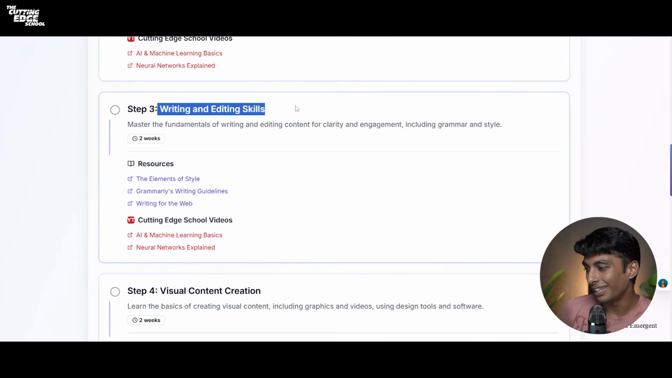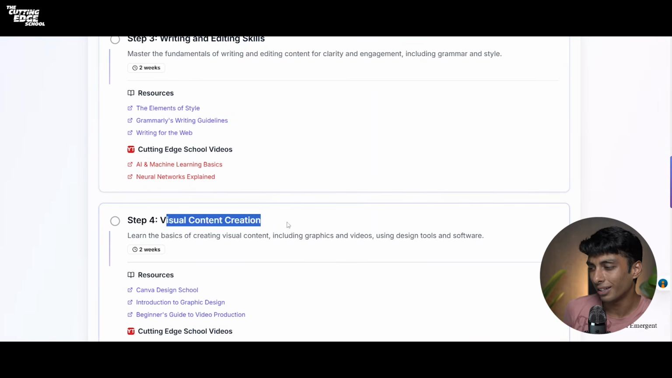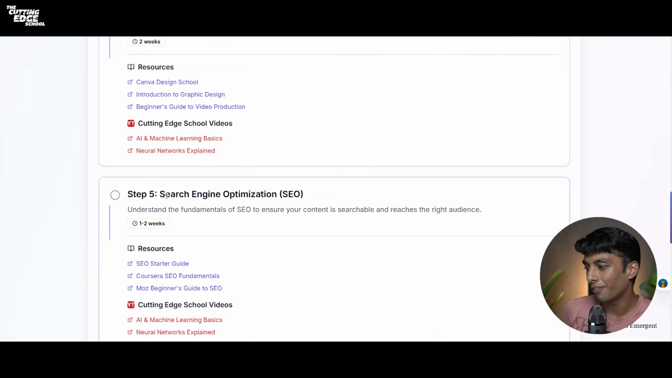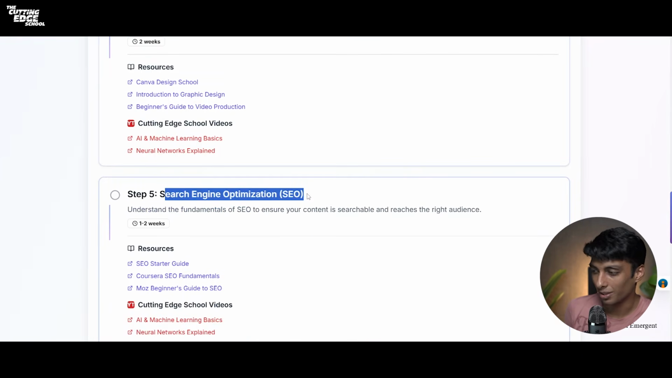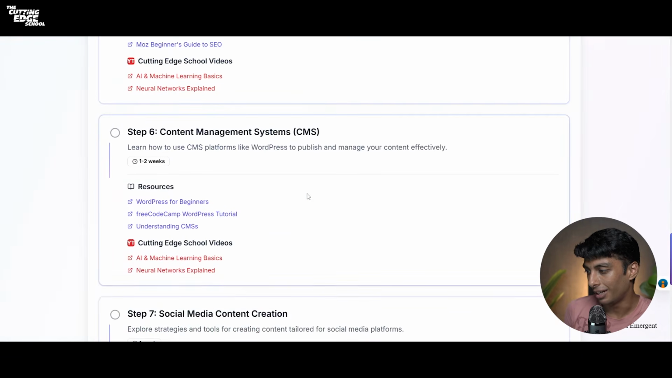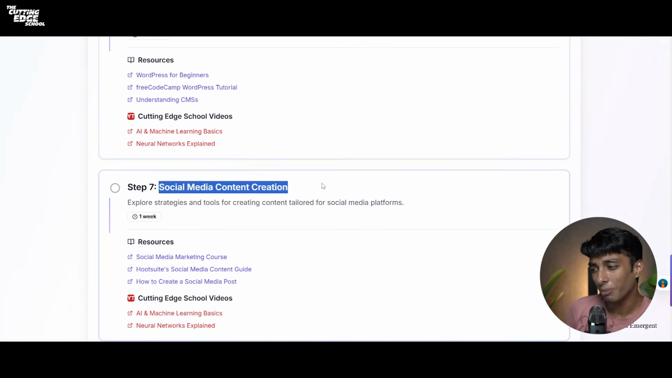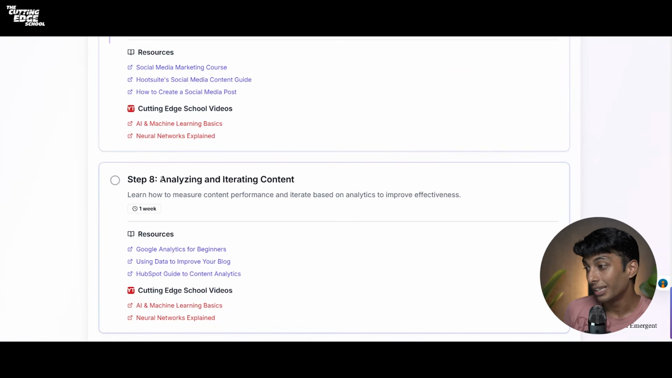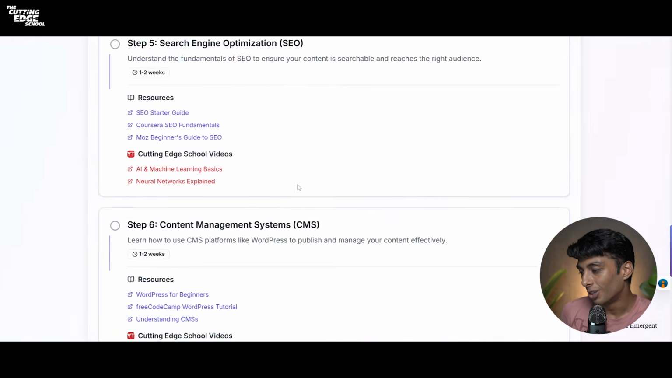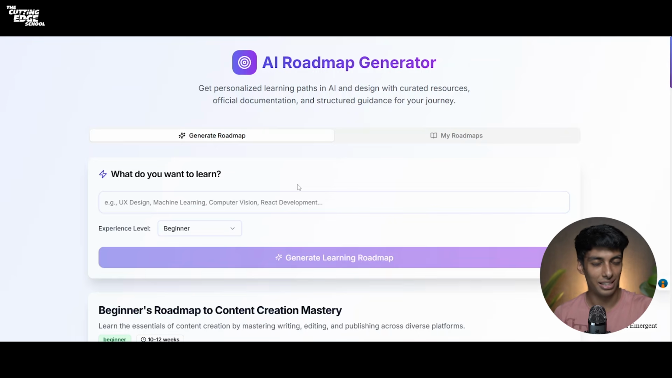Step 3 is writing and editing skills. Step 4 is visual content creation. And step 5 is search engine optimization. These are all valid steps, and I can't agree more with my AI roadmap. Content management system, the social media content creation, the analyzing and iterating content. So all these 8 steps made sense to me.